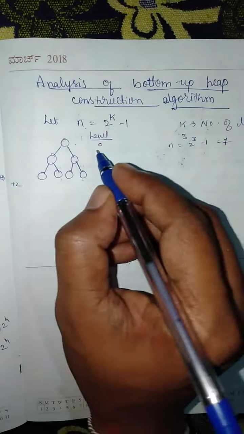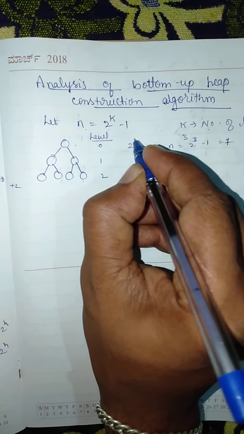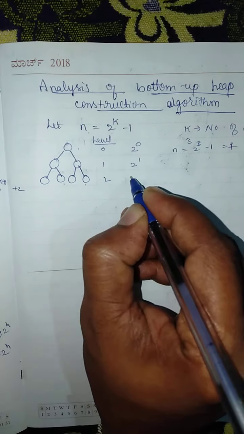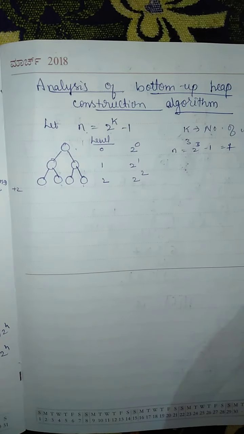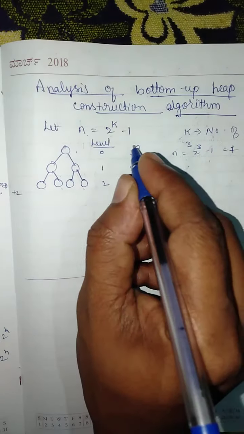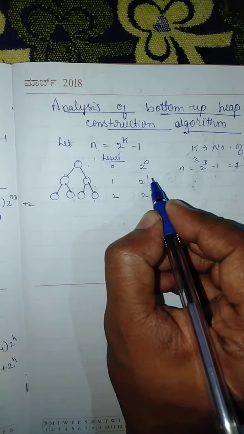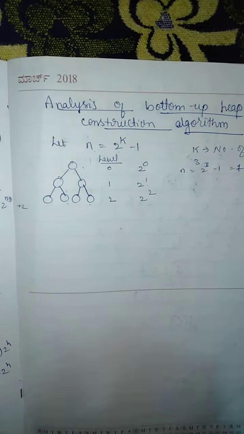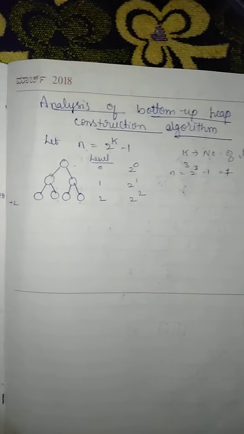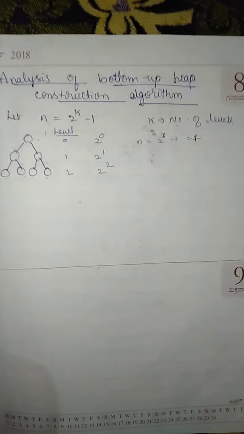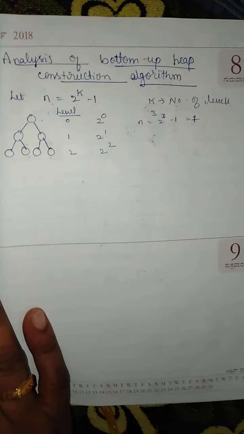At level 0 we have 2 to the power 0 elements, at level 1, 2 to the power 1, at level 2 we have 2 to the power 2 elements. This is a general formula: at any level i we have 2 to the power i nodes. So let us consider such a binary tree from which we have to construct the heap.